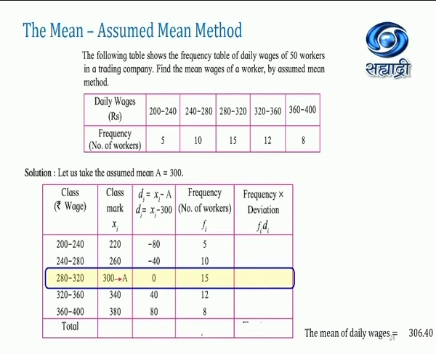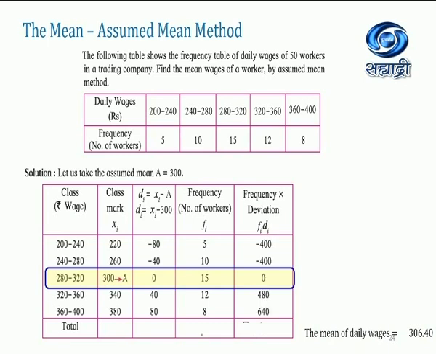Above 0, all the values will be negative, and below, the other values will be positive. So you can tell that if you are getting positive values above 0, you are getting a wrong answer. So keep in mind that when you are taking the difference of xi and the assumed mean, you should get both positive and negative values.